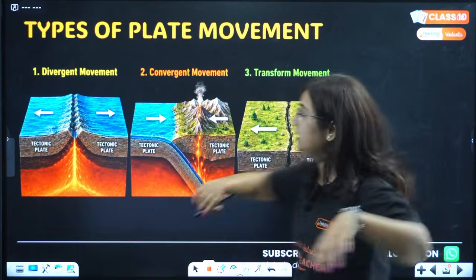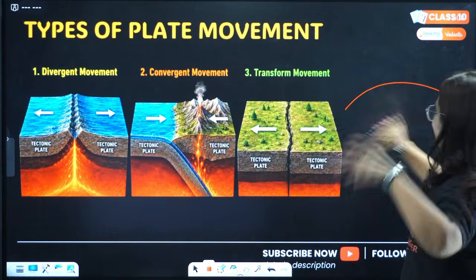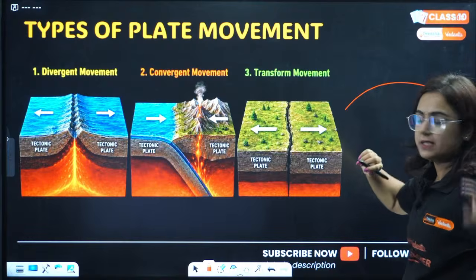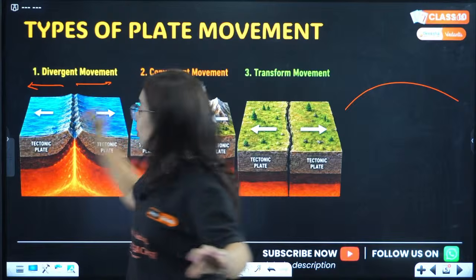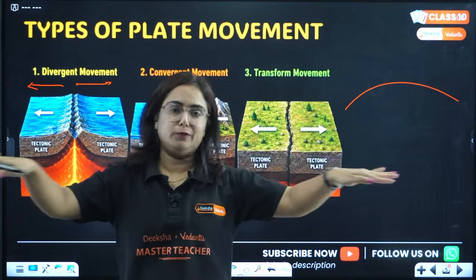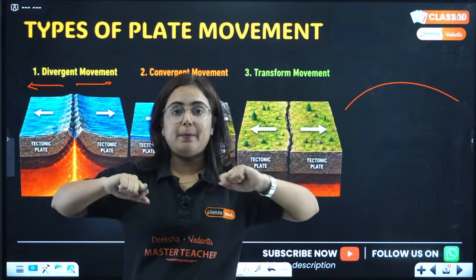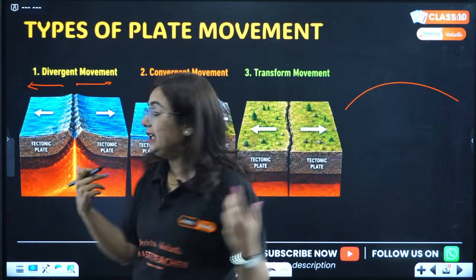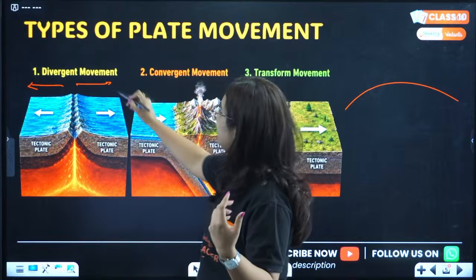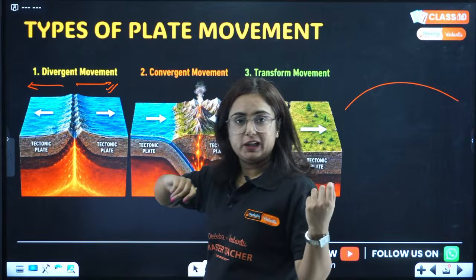Types of plate movement. Beta, what happens? See, on the land surface, there are major plates and minor plates. When two plates diverge from each other, do you know what is divergence? That means separating from each other. What happens? It leads to the formation, or we can say destruction, of a landform.